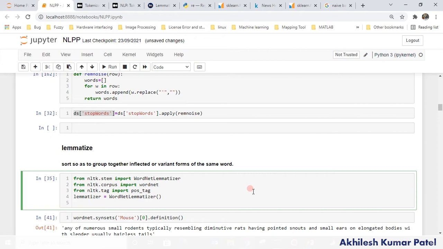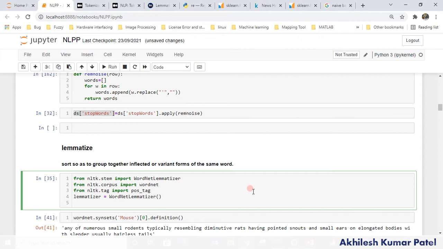Okay, so first of all we have to identify the word, whether it is a noun, an adjective, or a verb. Based on that we decrease the size of the word. In the case of, let's say, "is", the original form of "is" is "be", right? Or if I say "posted", as in "I have posted", the original word of "posted" is "post", right?